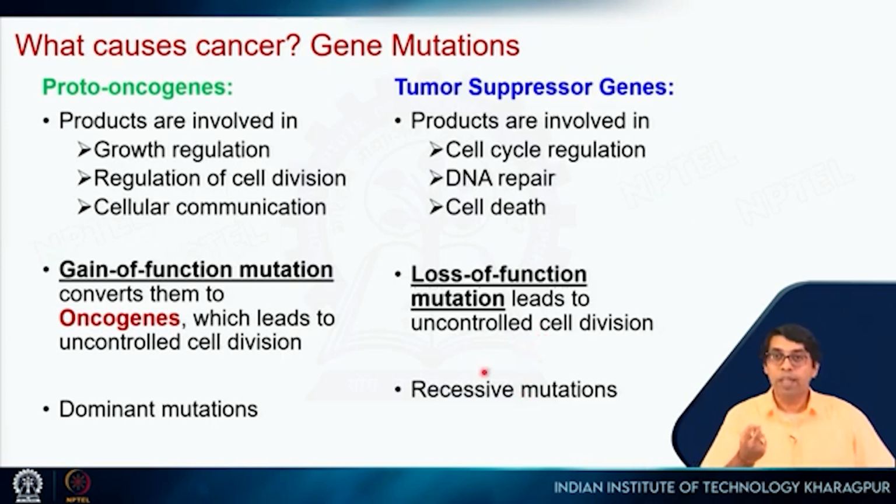It means that again you have two copies, one copy is corrupted, but the other copy is still there. So, it will still give the stop signal and the cell division will stop, right. So, mutations have to happen in both the copies, right. That is why this is a recessive mutation.